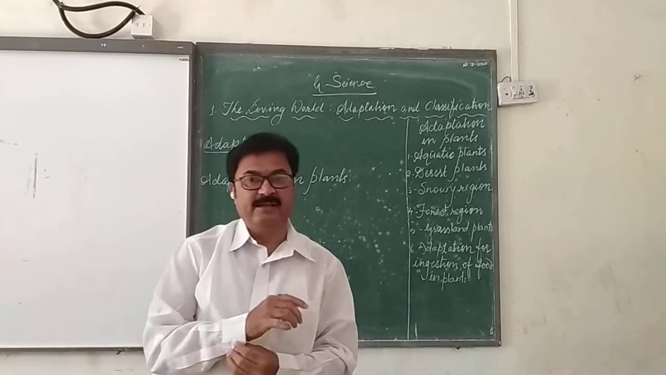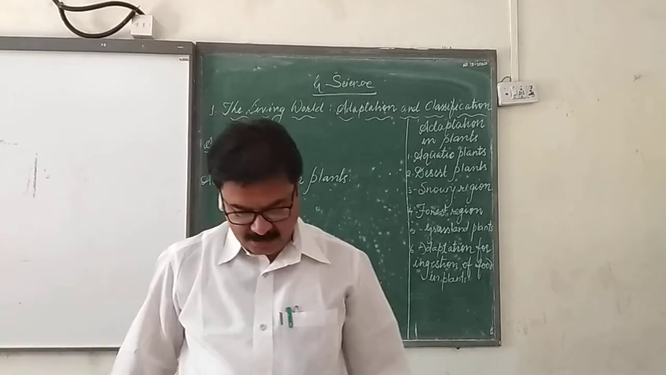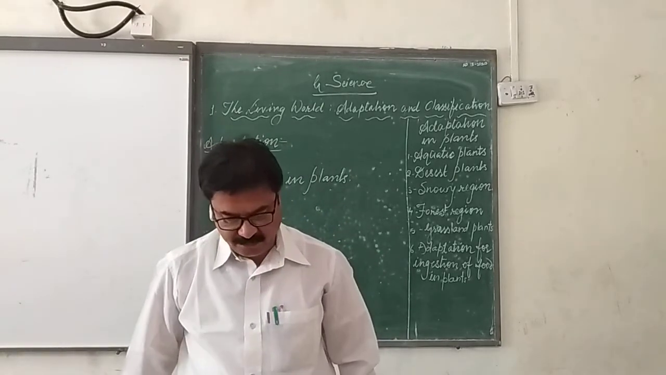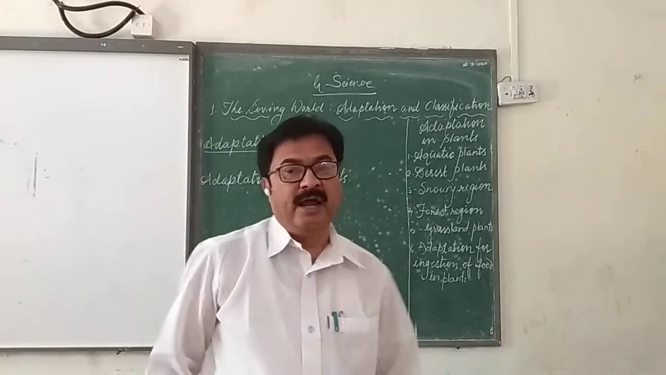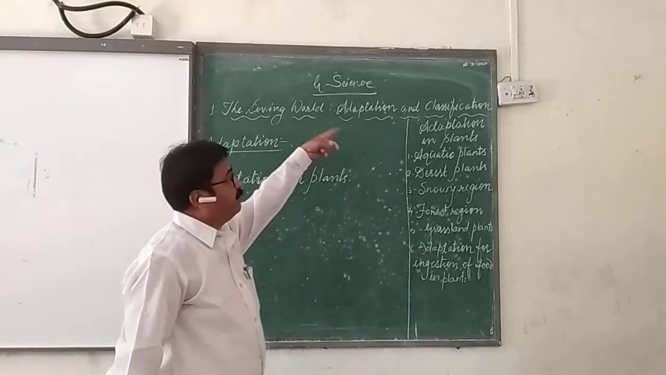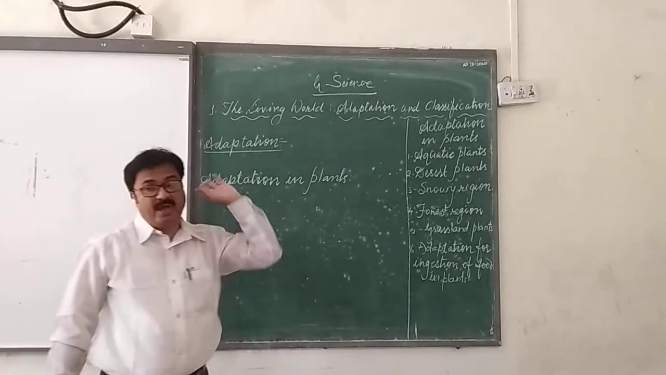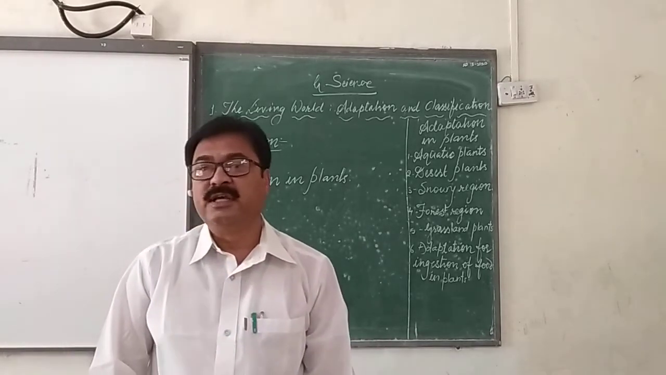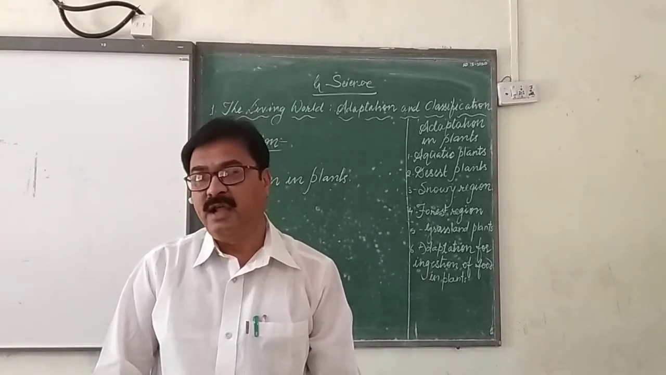Today we are going to see the 7th standard science chapter. The first chapter is The Living World: Adaptation and Classification. Here we are going to see some examples. Adaptation is given to the living organisms. Living organisms are divided into plants and animals.